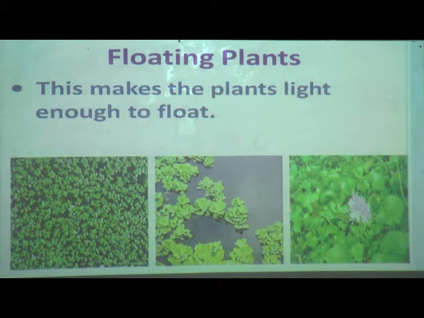They can float freely on the water. What are the examples I said? This is duckweed, water lettuce and water hyacinth.